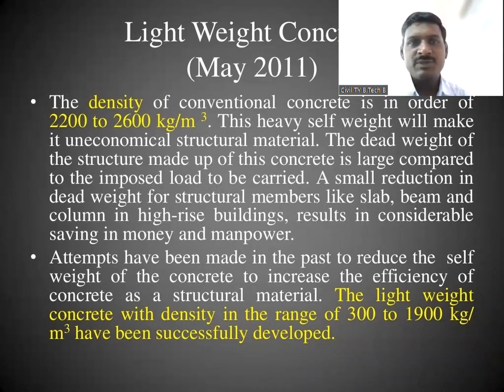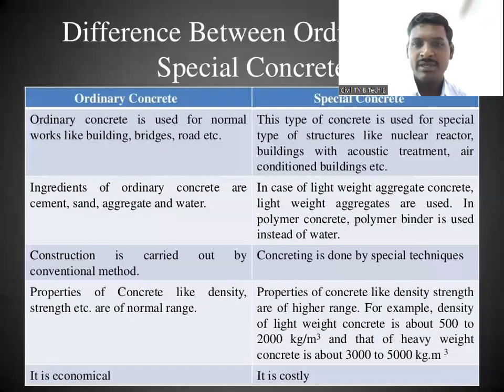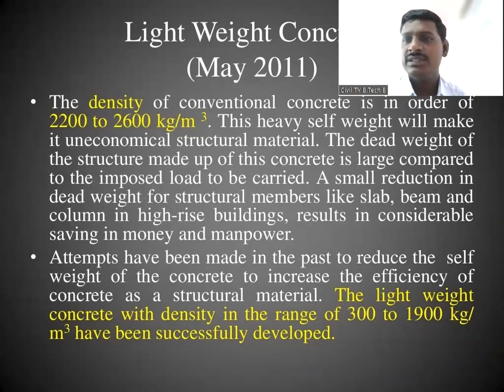The density of this particular lightweight concrete is between 2200 to 2600 kg per meter cube. In the last slide we saw lightweight concrete density is 500 to 2000 kg per meter cube. That depends on how much you have reduced the weight of that particular concrete element.